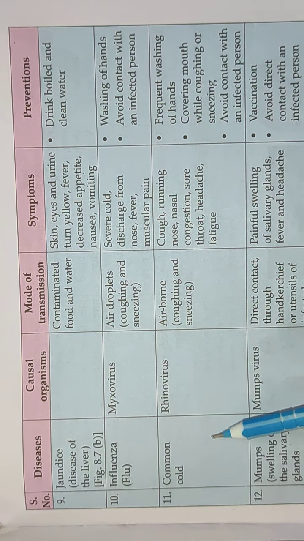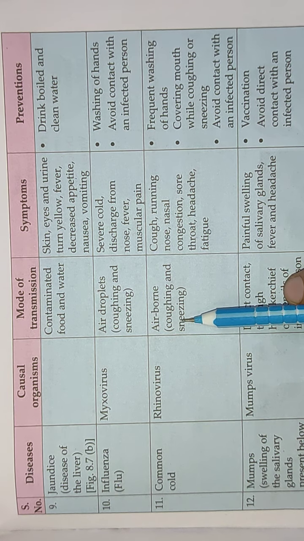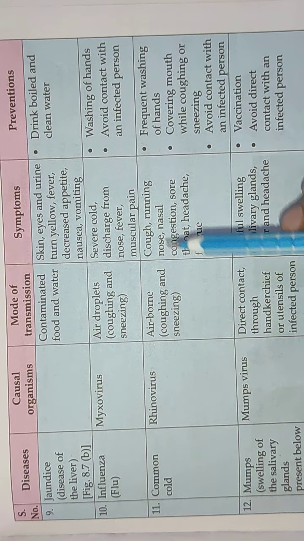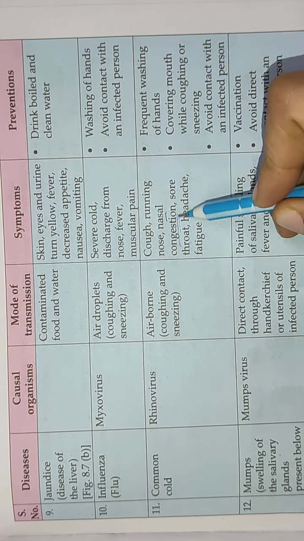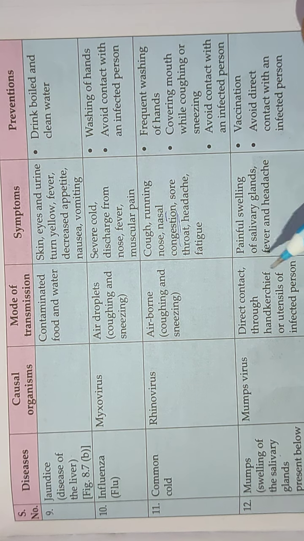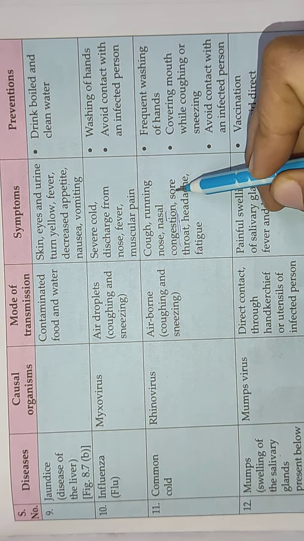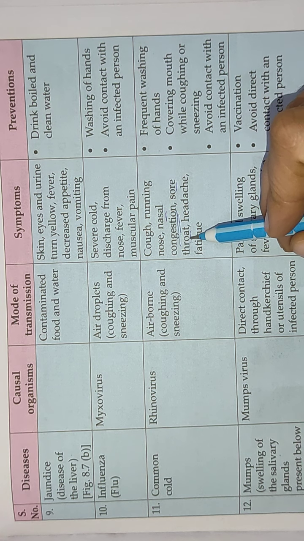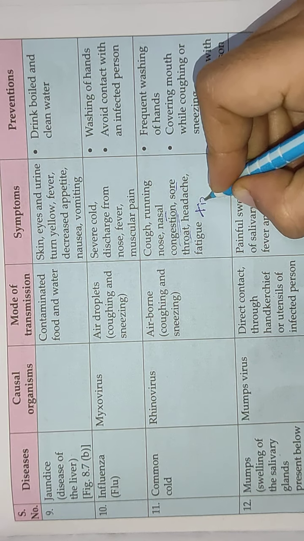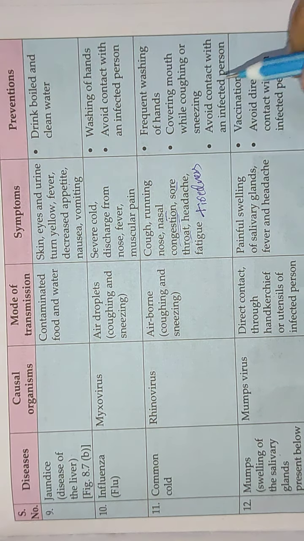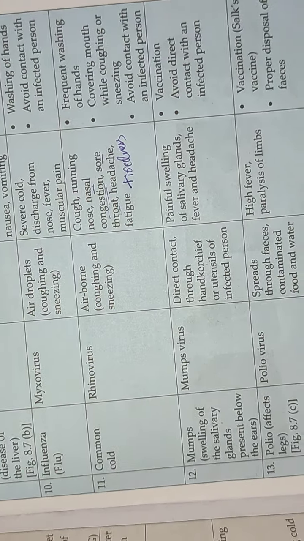Then common cold, it is caused by rhinovirus, and it is also airborne from the droplets which travel to us through air. Then symptoms: cough, running nose, nasal congestion. Nasal congestion means a feeling of suffocation in our nasal tract. Then sore throat, some irritation in the throat as well. Headache, fatigue means tiredness, thakavat. The prevention is similar to the earlier one, so I am not reading that.